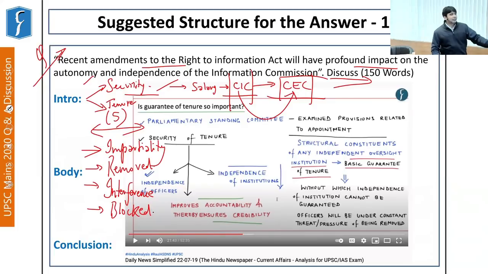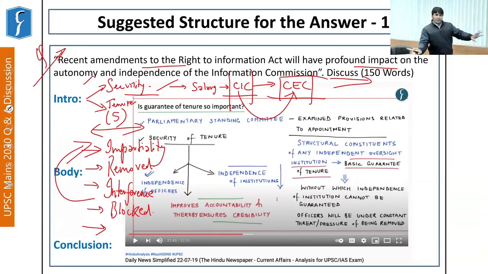All these can be said to be an impact, and overall, it affects the credibility of the institution, because no one will believe that whatever the Information Commission is saying is true; they will think that it is doing this under certain pressure from the government. So this aspect of interference by the government, its impact on impartiality and its impact on credibility can be part of this particular answer. All these aspects can be included here.